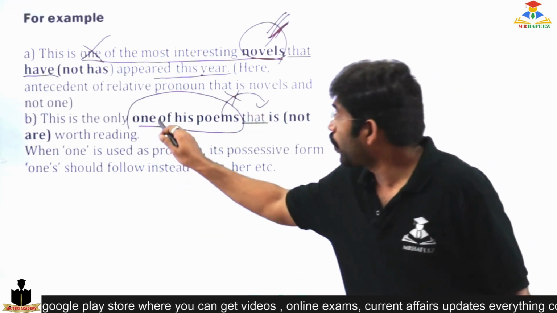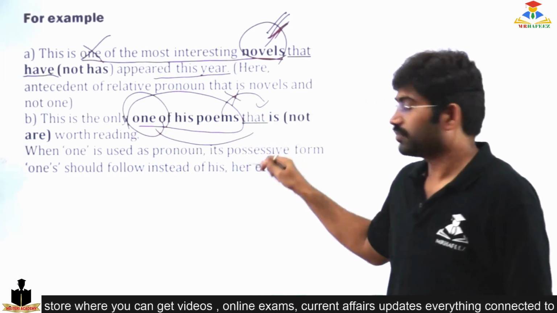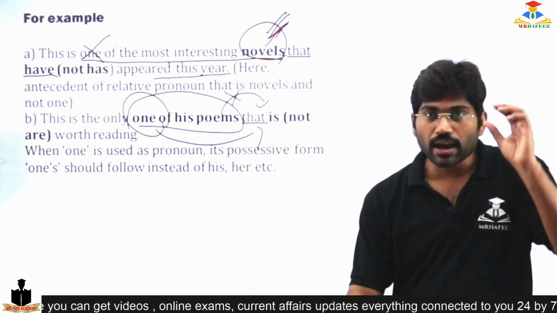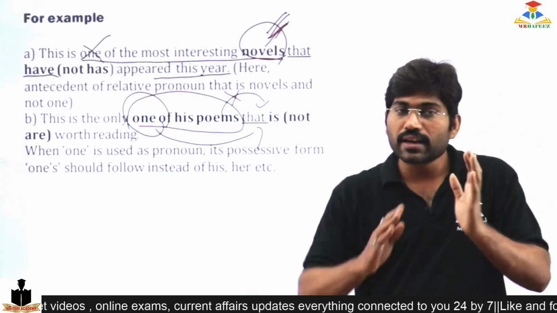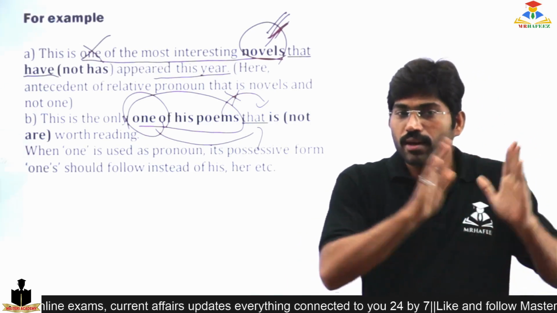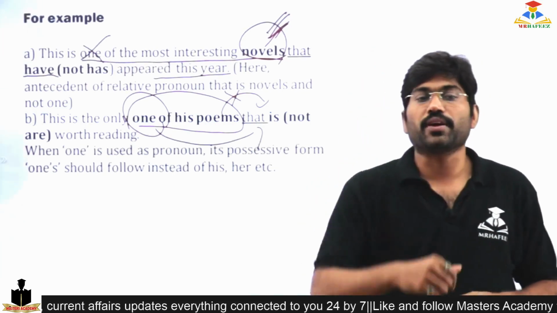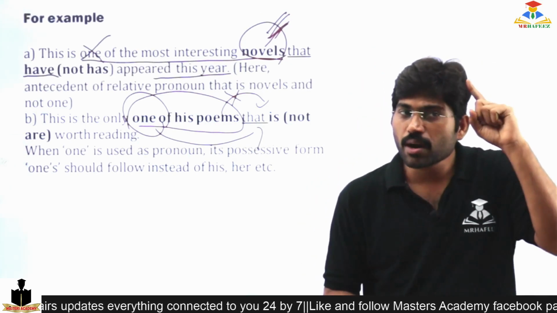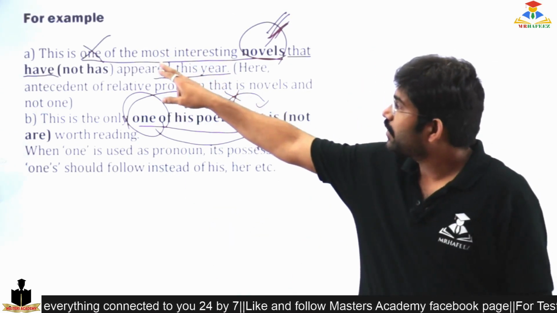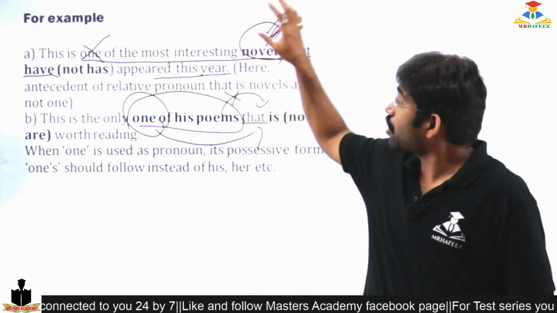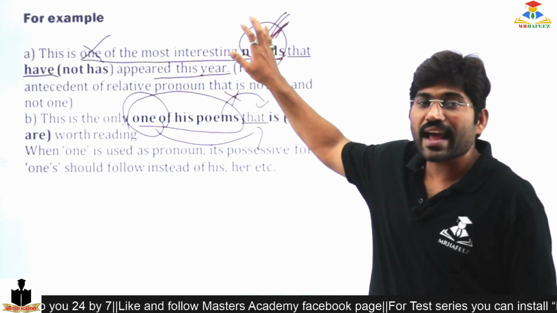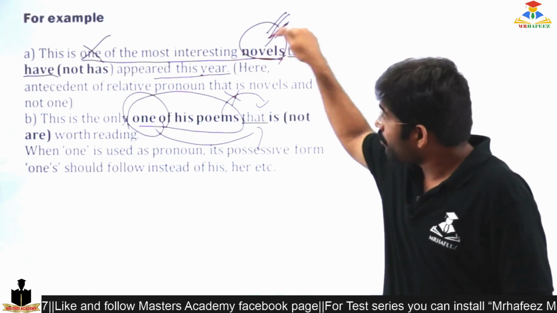But one of his poems. Because my ideology is based on not his poems, all poems, but one of his poems. So I am speaking about one. There is one of the most interesting novels, and I am going to speak about novels there.